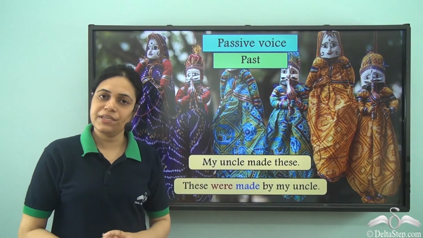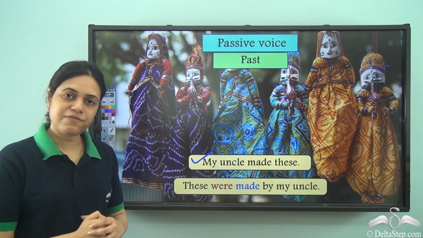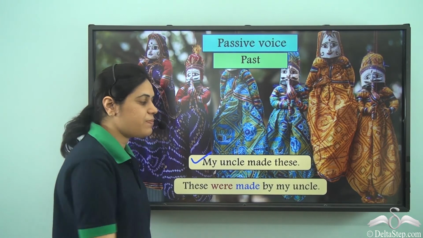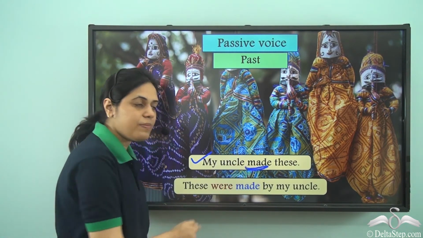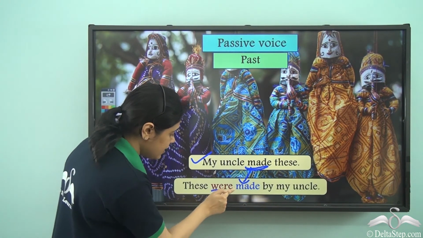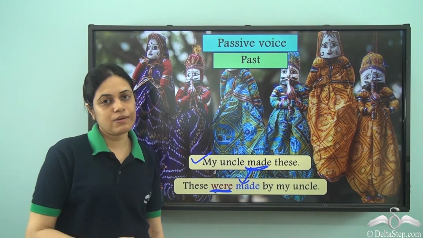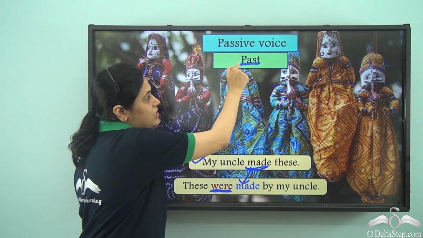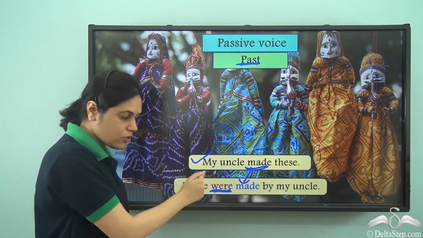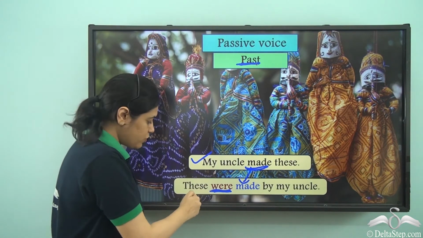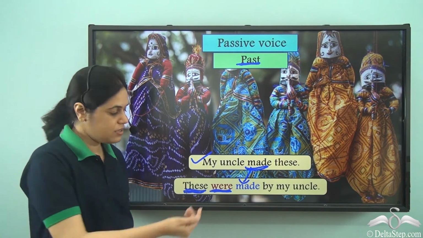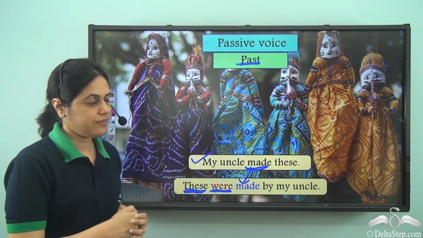My uncle made these. So this is active voice. If I want to change it to passive voice, these were made by my uncle. Made is the main verb here. So made remains made in the passive voice, and there is a be verb just before made. And because it is past tense, and over here were refers to these, because these is the subject now. So were refers to these, so it is plural and third person. So the be verb used is were.